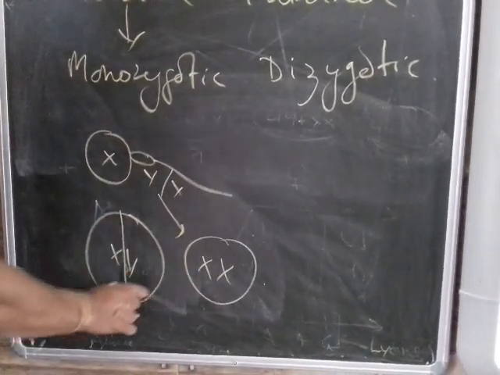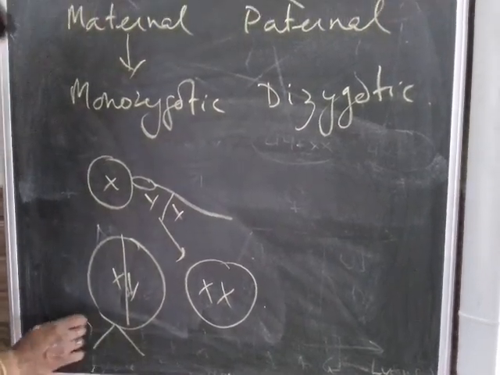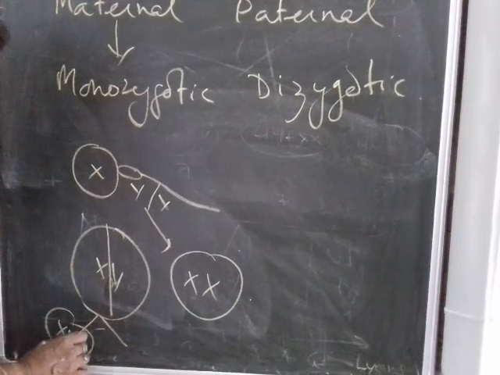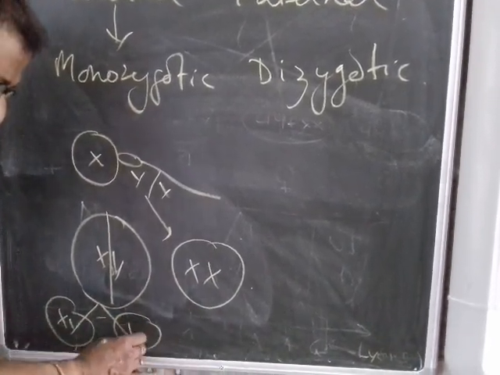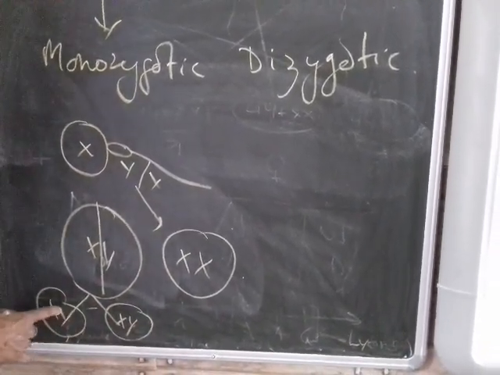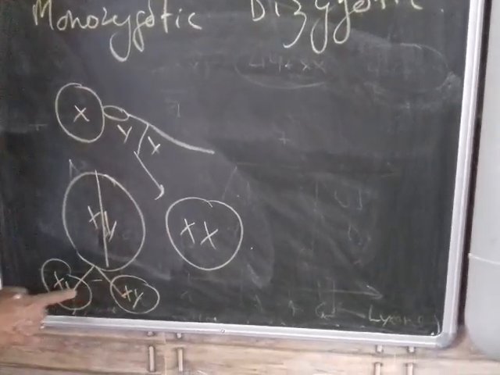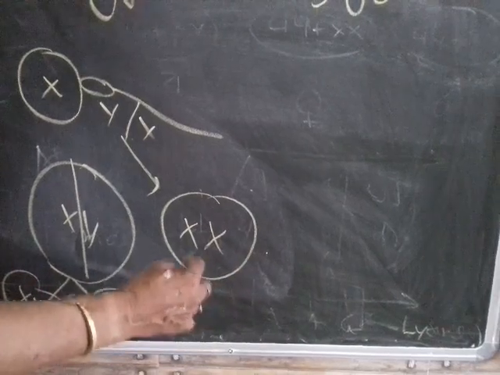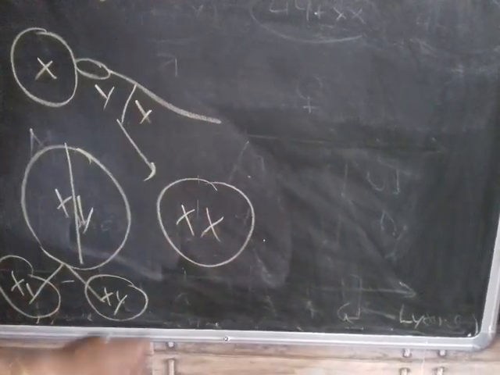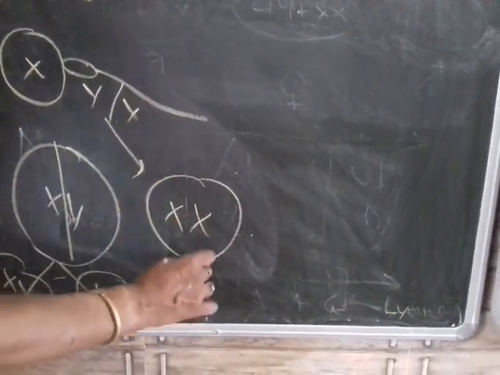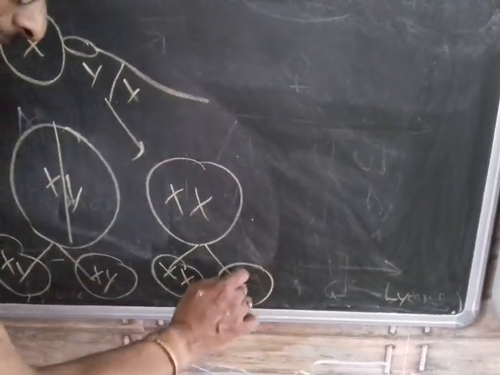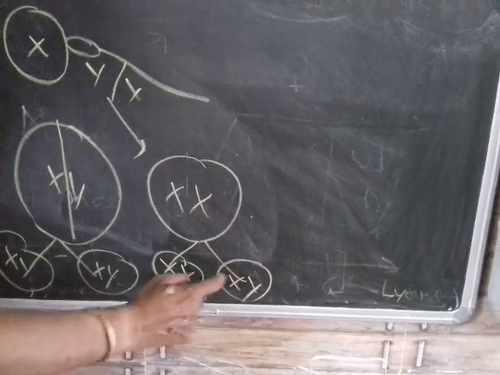When this cleaves into two parts during the first mitosis, it doesn't stay attached but separates totally into two embryos or two zygotes, then these two zygotes will be male. Or if this divides during the first mitosis, usually they remain attached to each other, but they don't remain attached, they separate out into two different zygotes having XX and XX. Then you have female children.